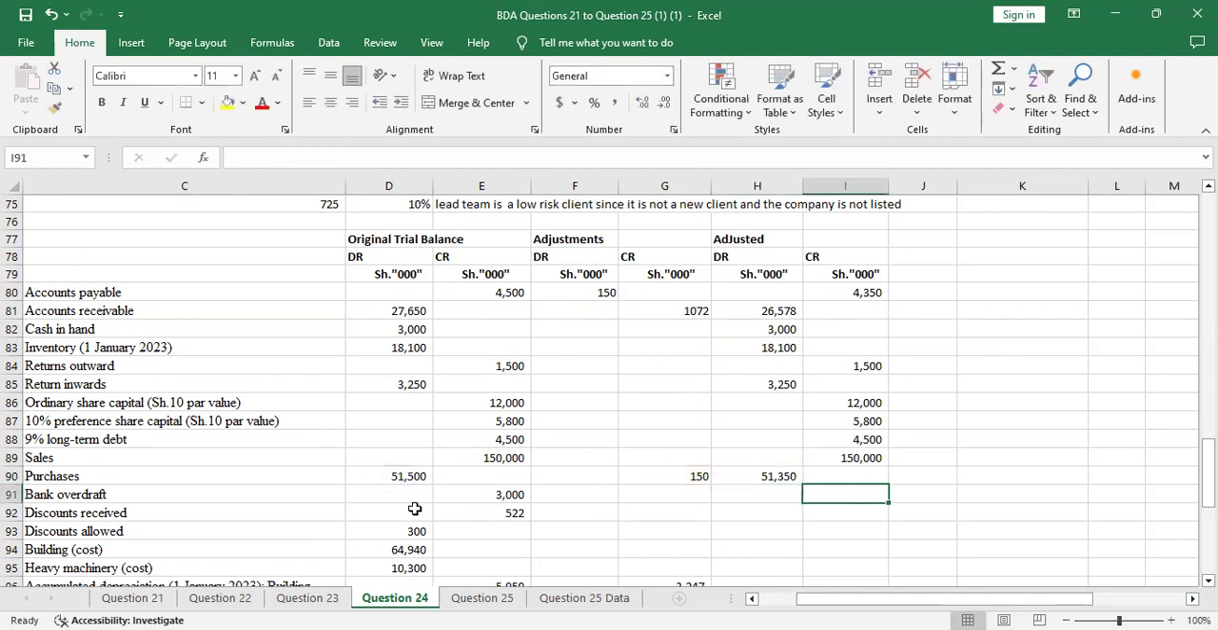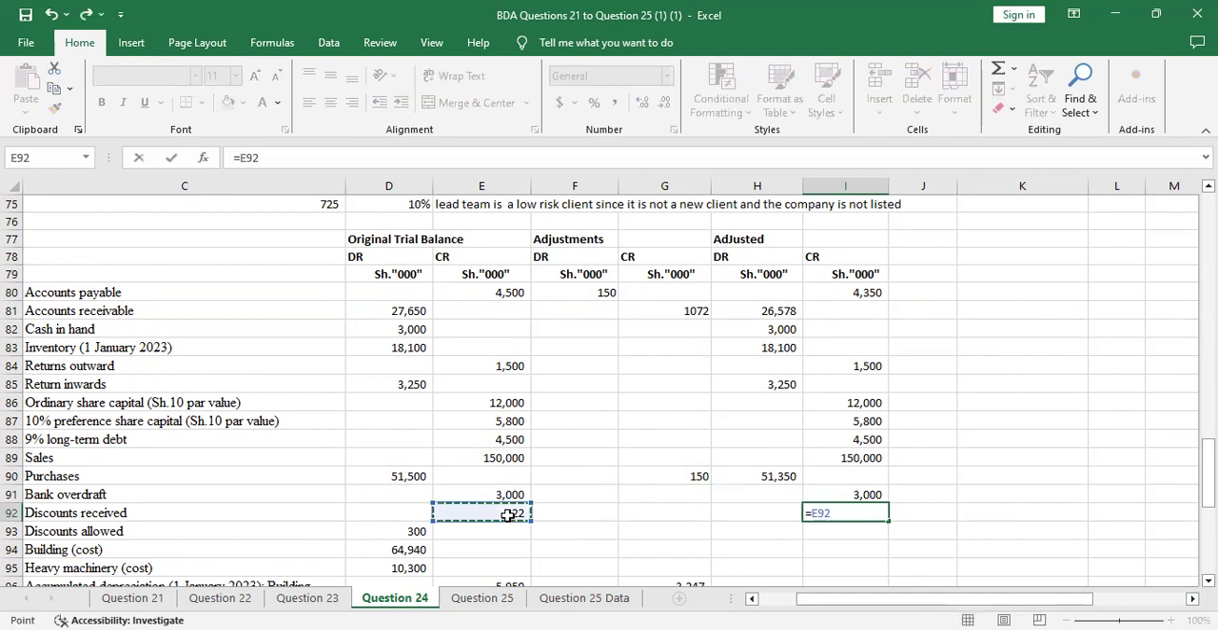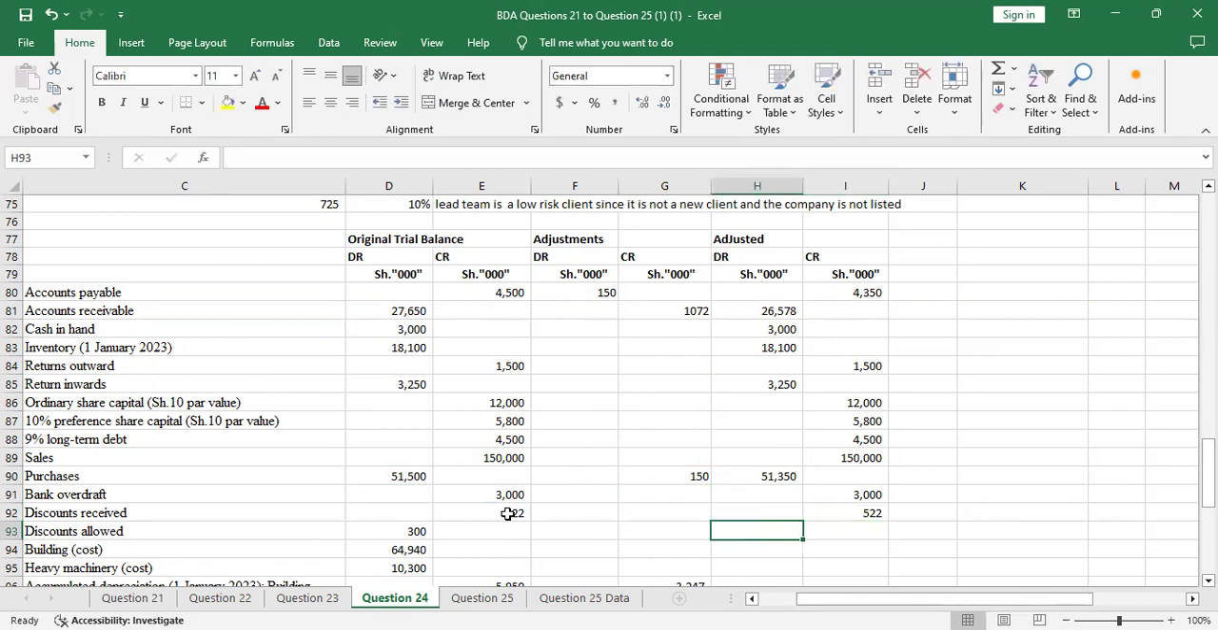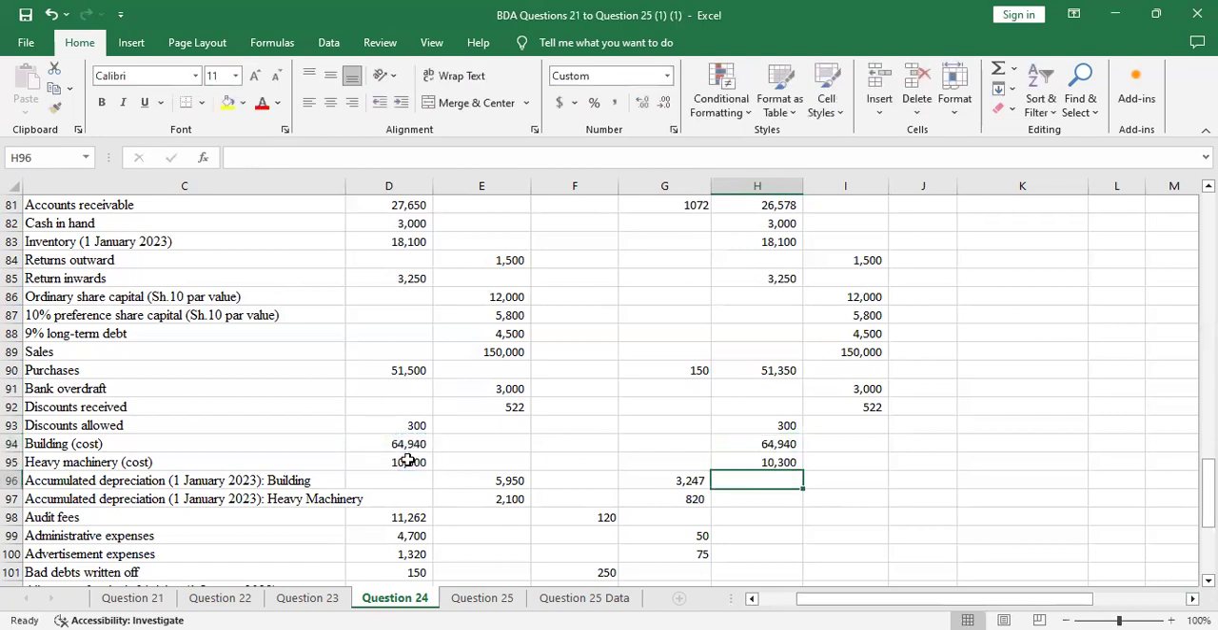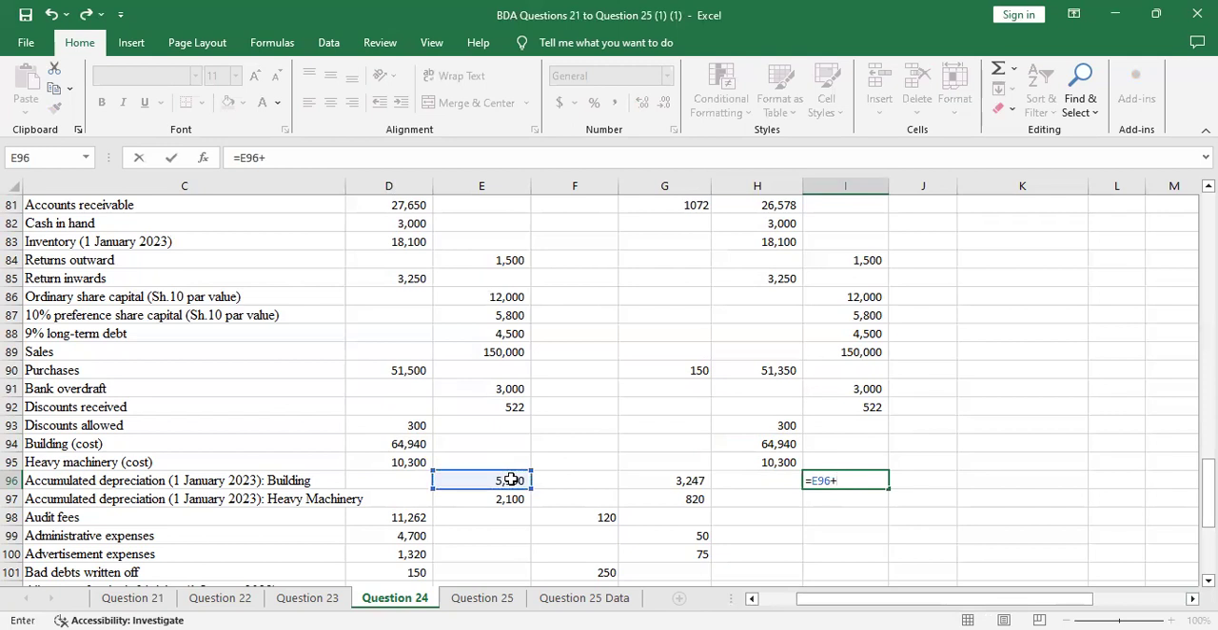Then bank overdraft, just take it where it belongs, the credit side. Discount received, the credit side. Then discount allowed, you debit, there was no adjustment to that. Building at cost, debit. Heavy machinery, you debit. Then accumulated depreciation, there was an adjustment. This and for the year. So you add the two to get the actual accumulated depreciation.